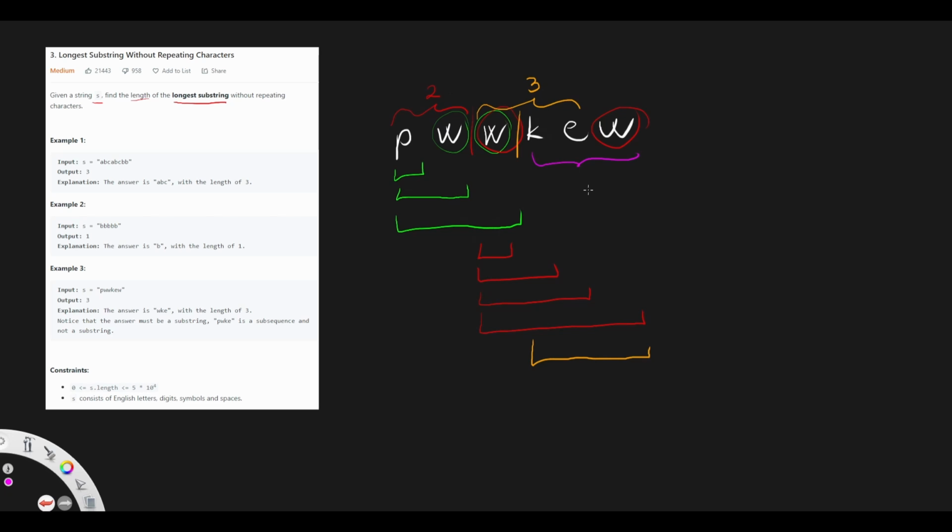We haven't talked about what kind of data structure we're going to use to store these substrings so far. So it can be either a set or a map or an array. It doesn't really matter. It's up to your implementation. Personally, I'm going to use a set for this. So let's take a look at the code.